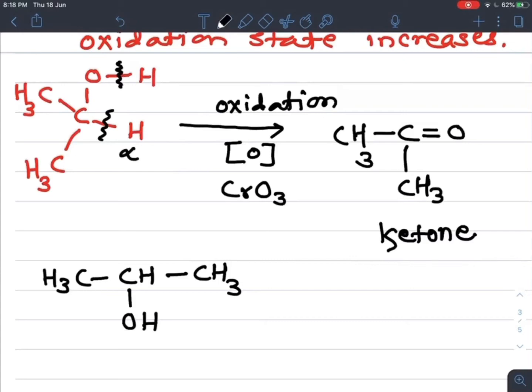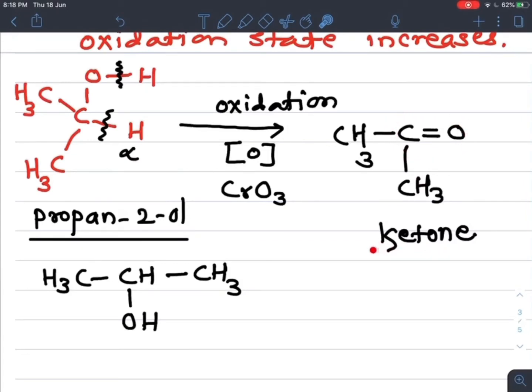So this is propan-2-ol. On oxidation, the number of carbons remains the same, 1, 2, 3, and here we get a 3 carbon containing CO group containing compound.